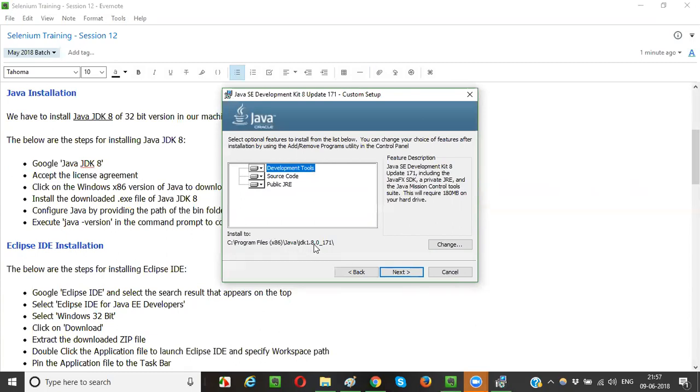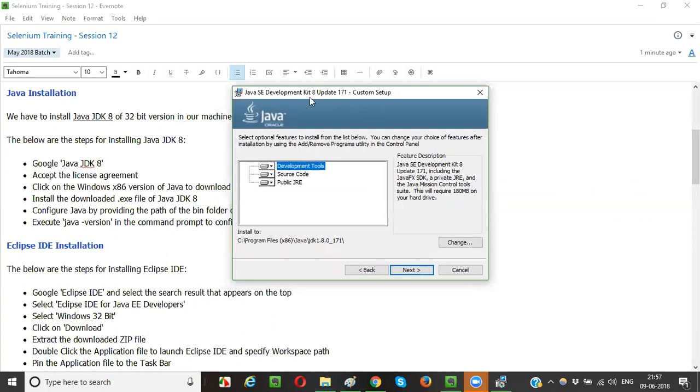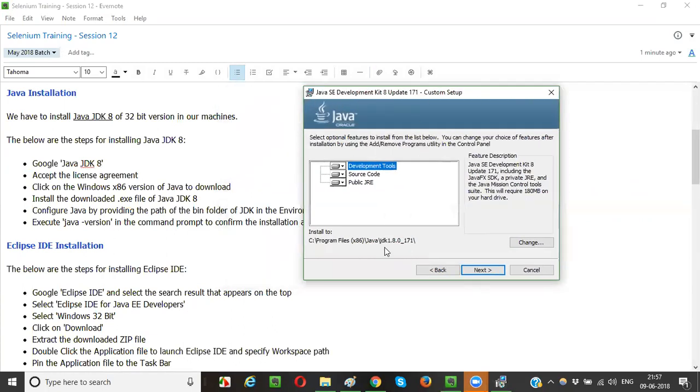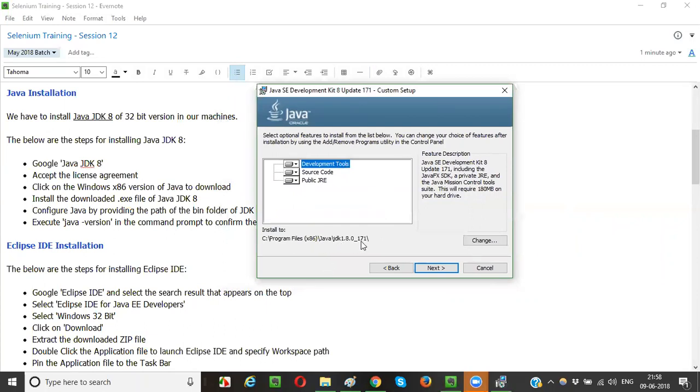In the Java folder, there is another folder called JDK 1.8.0_171. So after I complete installing Java, this Java JDK 1.8 subfolder, everything will be created in this particular path under C Program Files x86. This software's Java folders will be created.